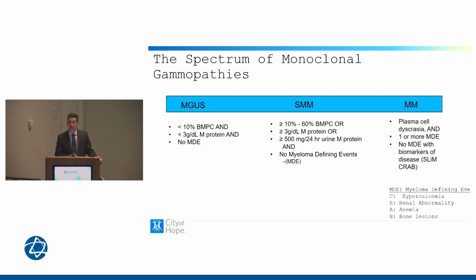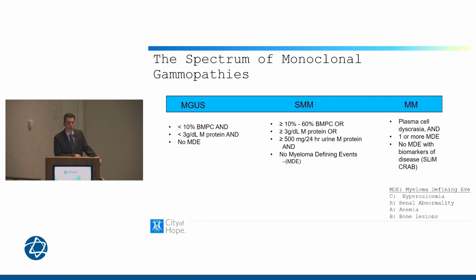And of course, active multiple myeloma, where there are either myeloma-defining events of the classic CRAB criteria, or the biomarkers of disease that make up what we recently called in 2014 the SLiM CRAB criteria, where patients can have at least a bone marrow biopsy of at least 60% plasma cells, free light chain ratio of at least 100, and at least one or more lesions by MRI greater than 1 centimeter. It's a little bit controversial, those SLiM CRAB criteria, but those are the defining events that we're using to define multiple myeloma for which we offer patients treatment.